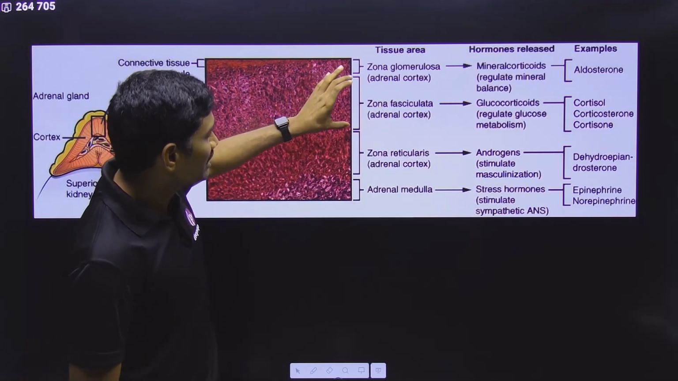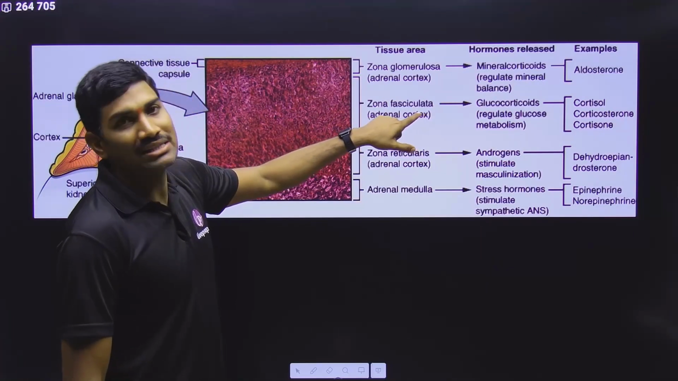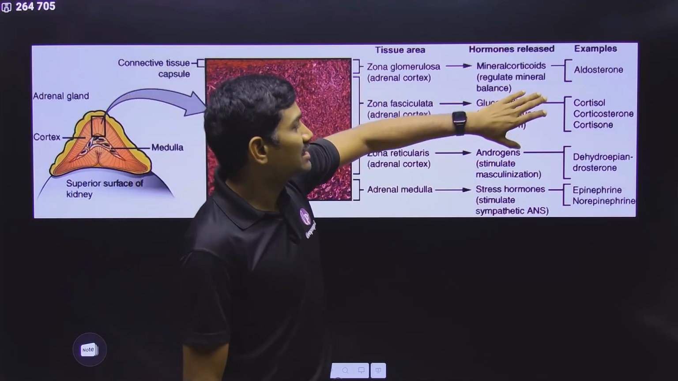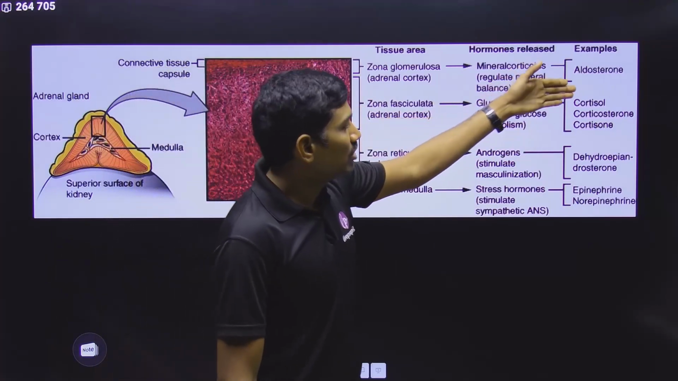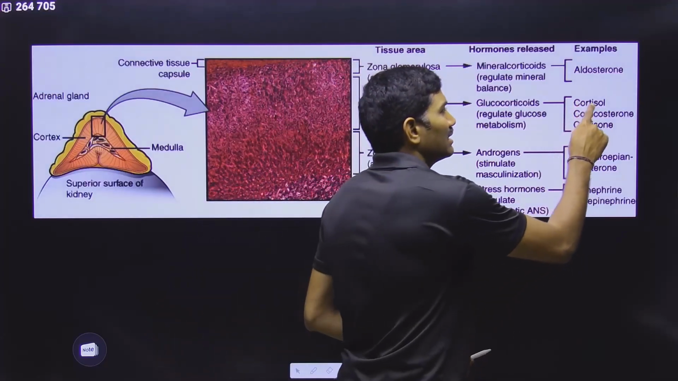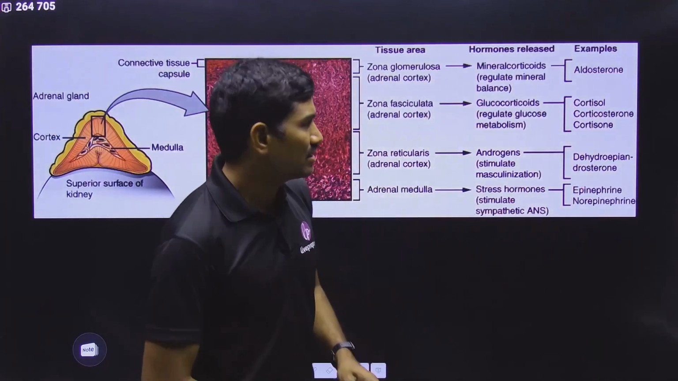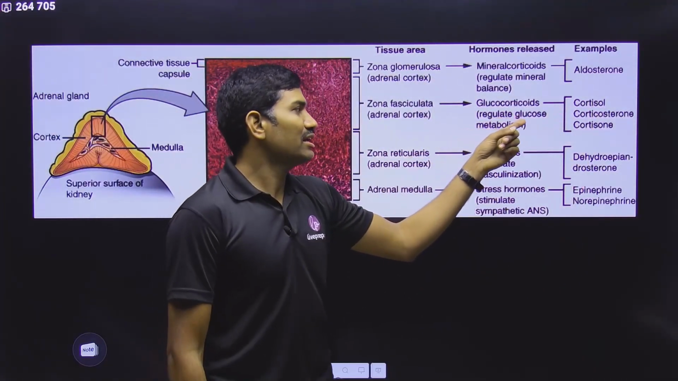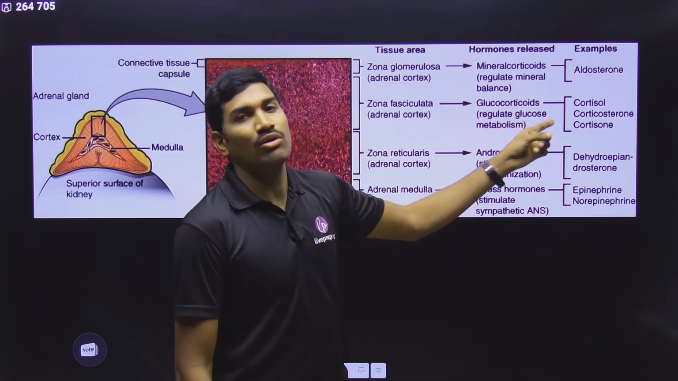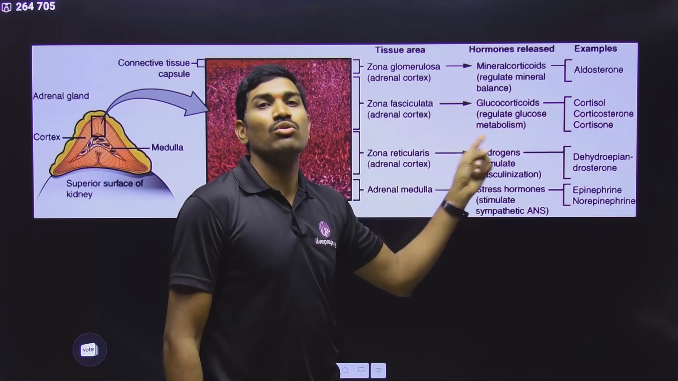Next part we are talking about is zona fasciculata, and this is also part of the cortex, and this is releasing some steroid hormones like cortisol, corticosterone, cortisone. These many names are there, but in NCERT they mentioned only cortisol. At least remember that. And this is involved in the regulation of glucose metabolism. So that's why these are called glucocorticoids.